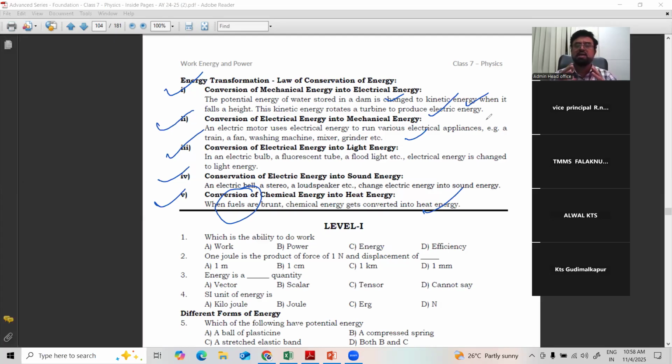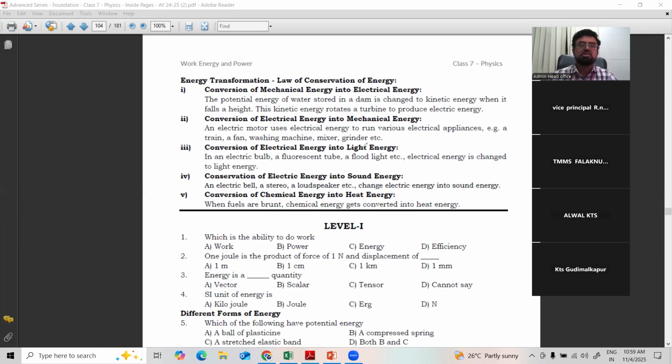These are all called transformations of energies. So energies can be transferred. There are so many types of energies, and they can be transferred or converted from one form to another form to do our work. It doesn't mean that they are wasted, because we neither create energy nor destroy energy. It always remains the same, but it may change from one form to another form, which is called energy transformation.